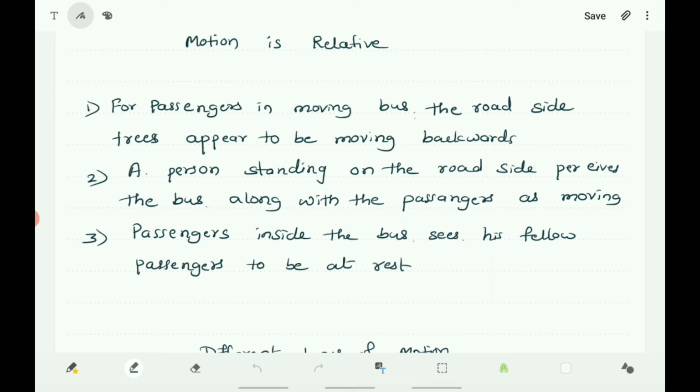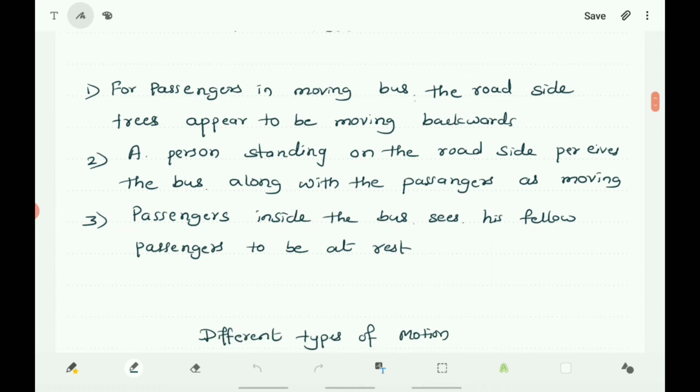So for all passengers in the moving bus, the roadside trees appear to be moving backward. And a person standing on the roadside observes that the bus along with the passengers is moving, and a passenger inside the bus sees his fellow passengers to be at rest, as there is no change in the place of the passengers with reference to him. And therefore you can say that motion is relative.